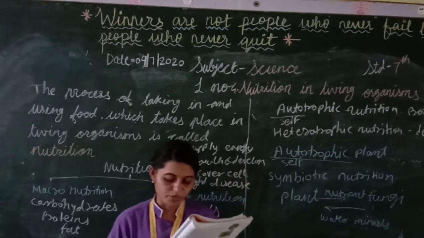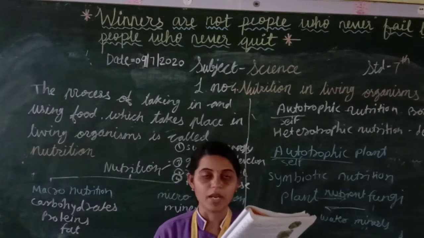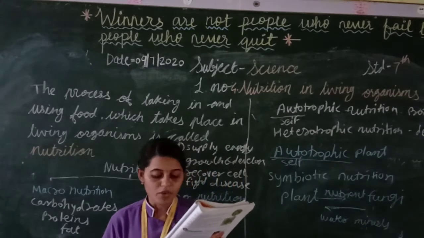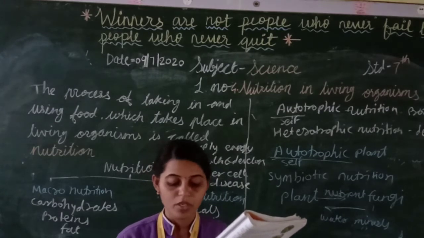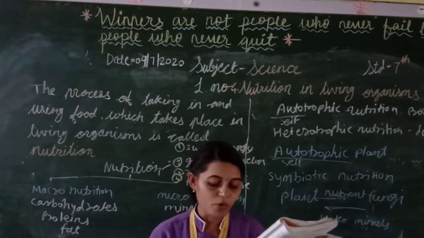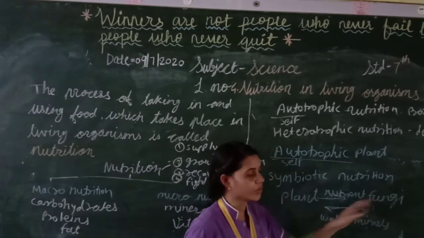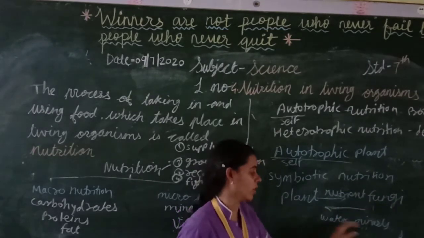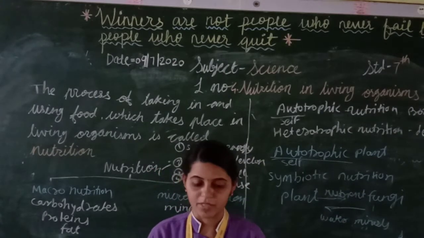Fungi and algae also live together. Fungi provide water, minerals as well as shelter, and in return algae provide food to the fungi. The fungi give water, minerals and shade. For example, lichen plants.